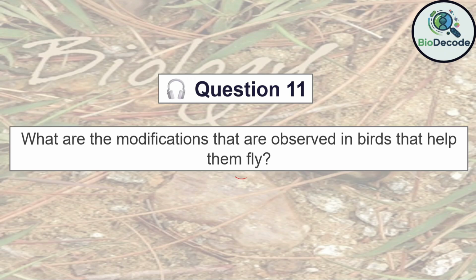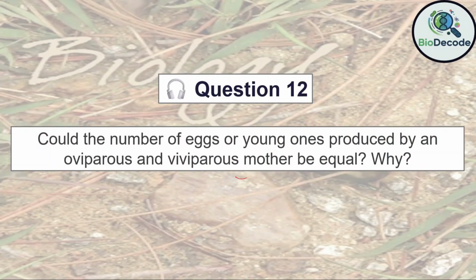Fifth, respiratory adaptations, such as air sacs, ensure a continuous supply of oxygen during flight. Collectively, these modifications enable birds to soar, glide, and maneuver efficiently in the air. Question 12. Could the number of eggs or young ones produced by an oviparous and viviparous mother be equal?